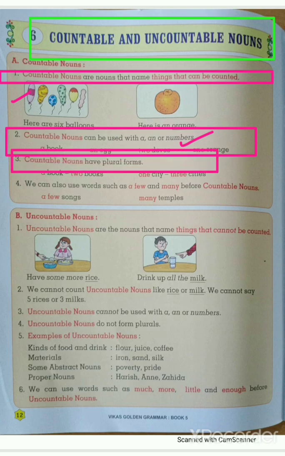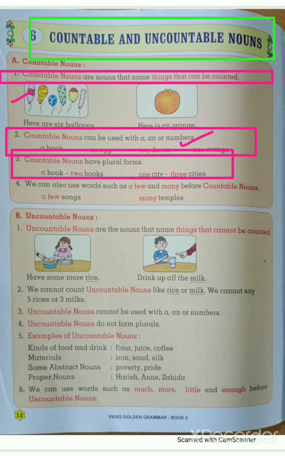Okay students, so we will see the next. Countable nouns have plural forms. Do you know singular form and plural form? Singular means a single one, and plural means more than one. It means girl is singular, girls is plural.